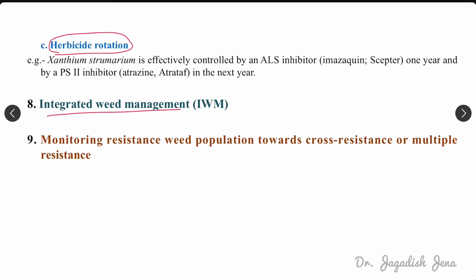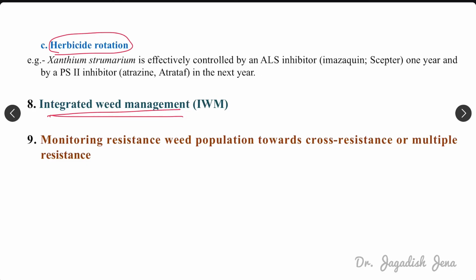Then we should go for integrated weed management. We should not depend only on herbicide. Rather, we should go for a combination of different weed control approaches: preventive, cultural, mechanical, biological, then chemical. We should use a suitable combination of these weed control methods.